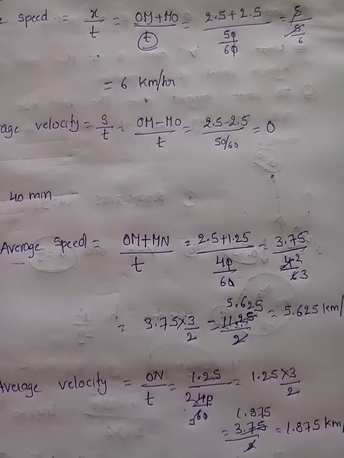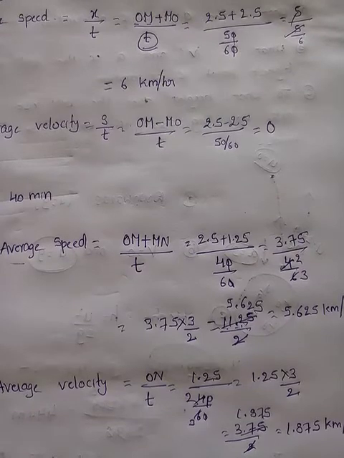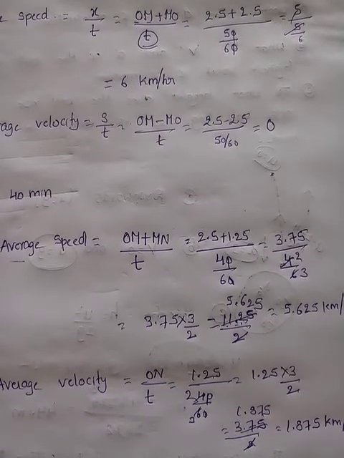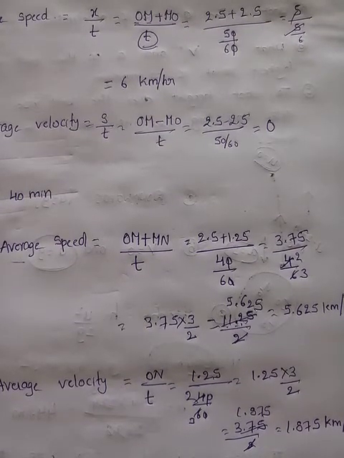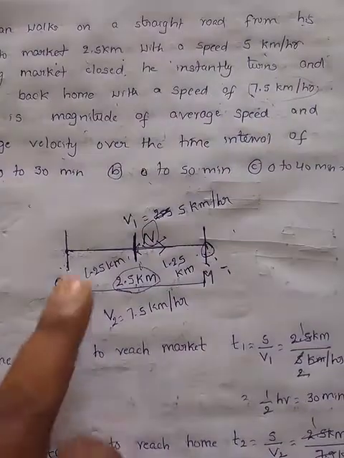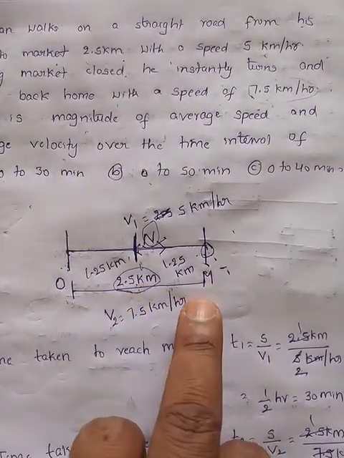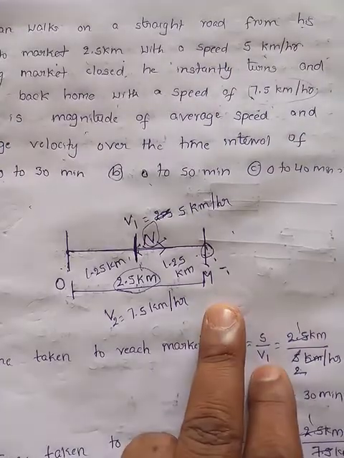In the same question you can observe how the average speed and average velocity differ in each and every case. So it is important that you should know the basics. What is average speed? The total distance travelled by total time taken. What is average velocity? Total displacement by total time. See, after 30 minutes, both distance and displacement are the same. So you got average speed equal to average velocity.